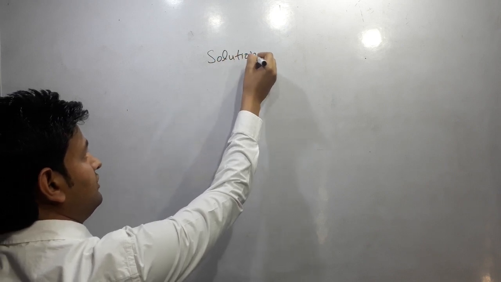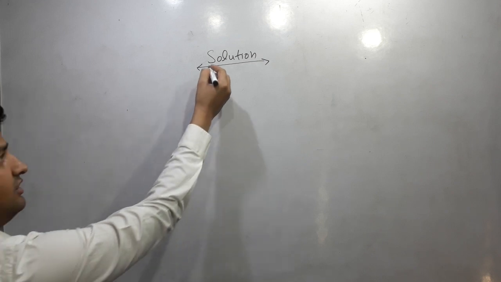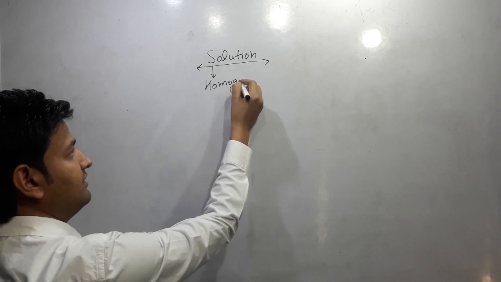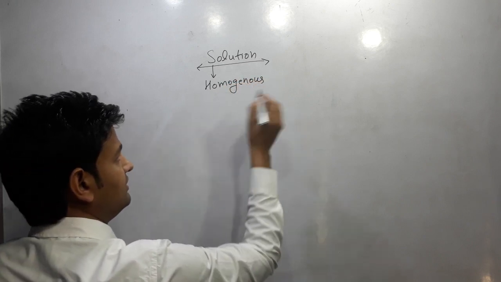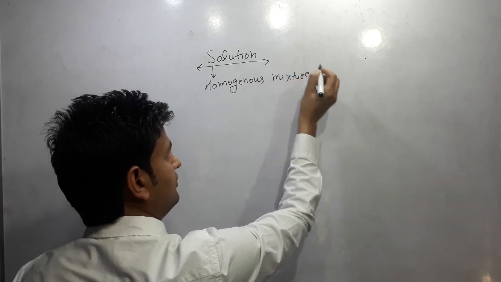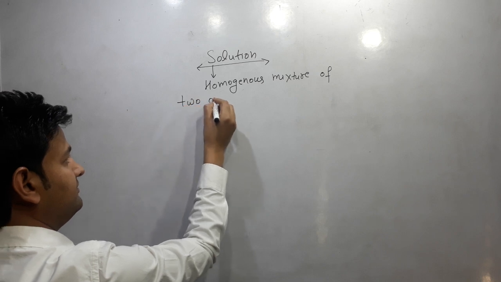What is solution? First of all, solution is a homogeneous mixture of two or more than two components.